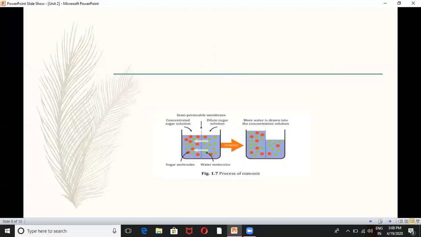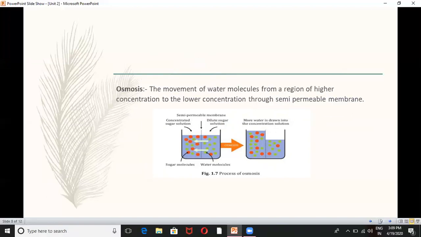Next is the process of osmosis. Look at that. What is the definition of osmosis? Osmosis and diffusion both have some similarities, but one thing is different. After this we will discuss what the differences and the similarities are. Osmosis means the movement of water molecules from a region of higher concentration to the lower concentration. This much of the definition is the same as diffusion.